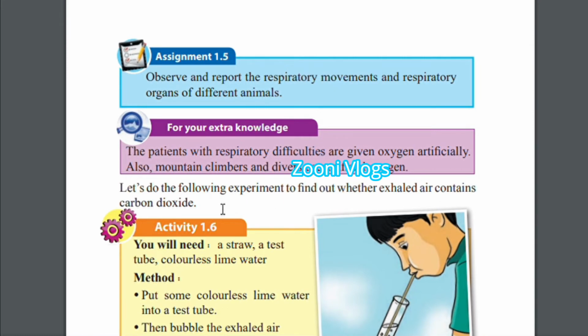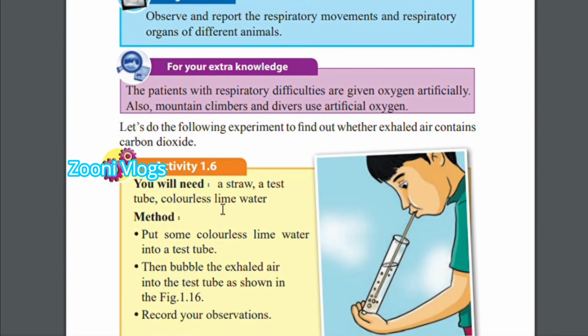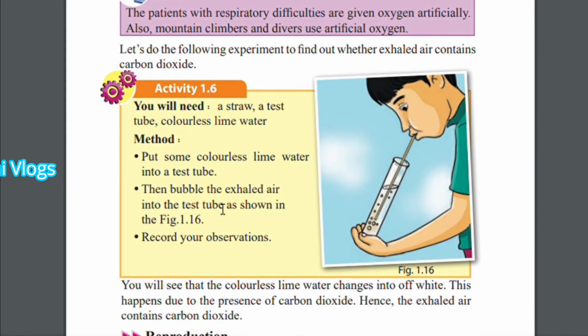Let's do the following experiment to find out whether exhaled air contains carbon dioxide. Now here there's an activity. You will need a straw, a test tube, and colorless lime water. Now this is the method. Put some colorless lime water into the test tube. Then bubble the exhaled air into the test tube, just like the way you blow up balloons, as shown in the picture.